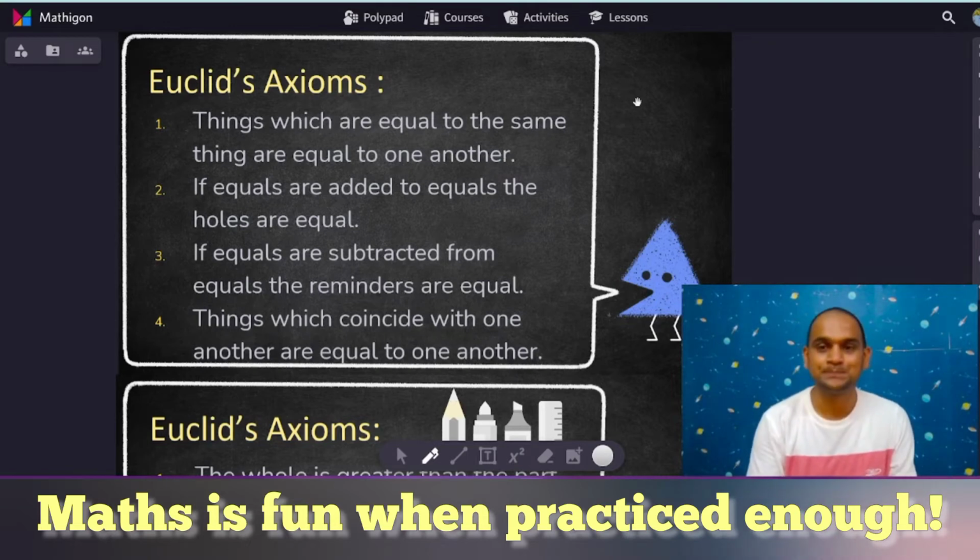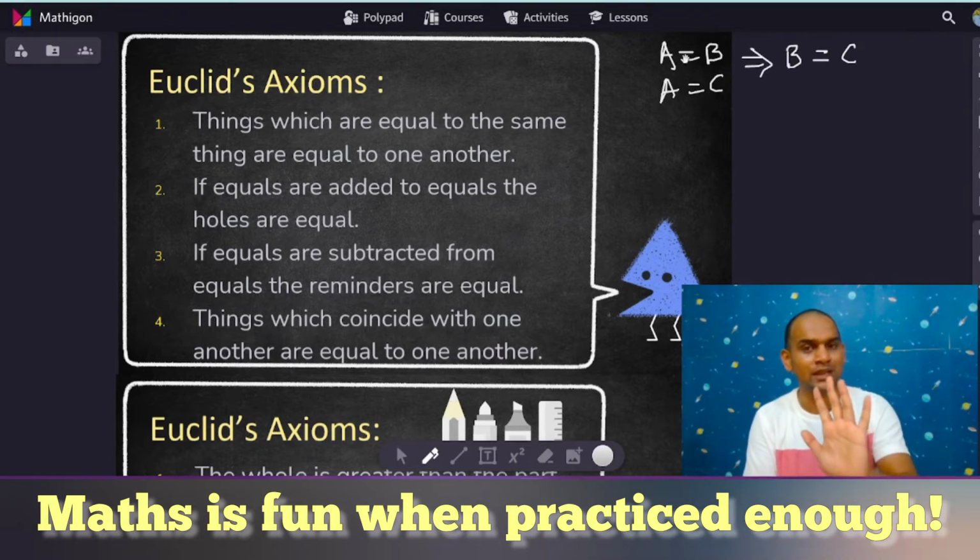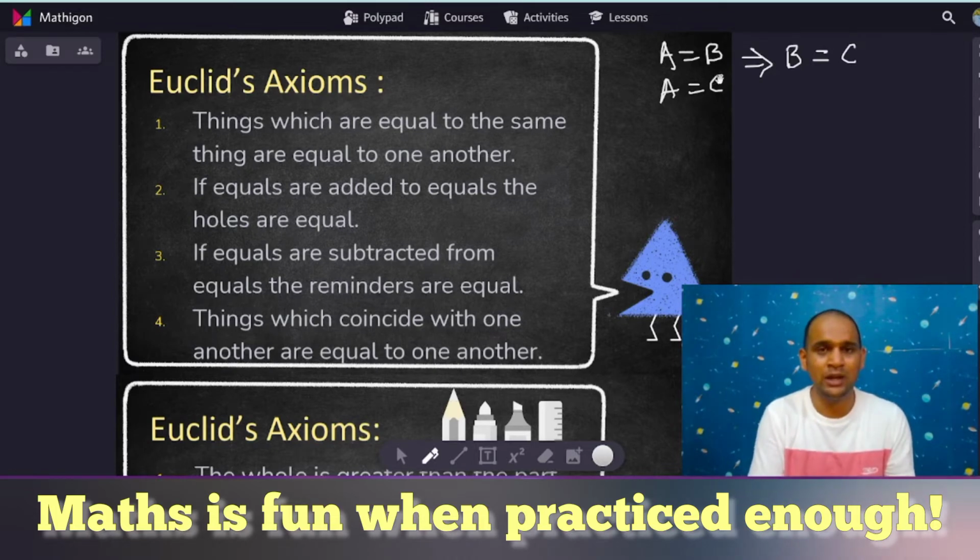What's the meaning of that? Suppose I say A equals B, and also A equals C. That is, things which are equal to the same thing. That means B and C are both equal to A. This implies B is also equal to C. Now, B is a situation over here. It need not be an alphabet. I'm representing a situation with the help of A, B, and C. So if situation A equals situation B and situation A equals situation C, that implies situation B equals situation C.